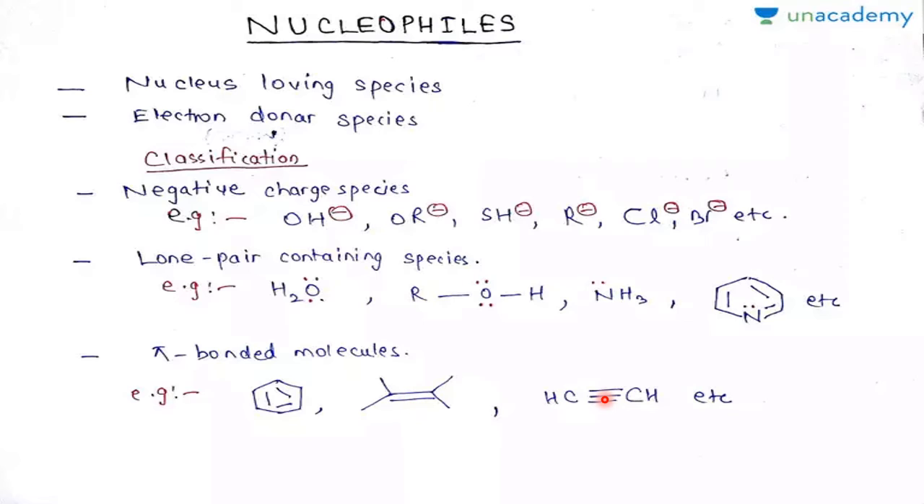Alkyne, again one bond is sigma and two are pi. Two pi bonds are there, very much electron rich. So wherever you find a pi bond, it is called an electron rich center. Easily they can donate electrons, or anybody who is having a plus charge will come and attack on all these areas. Okay. So these three are the different types or classifications of nucleophiles.